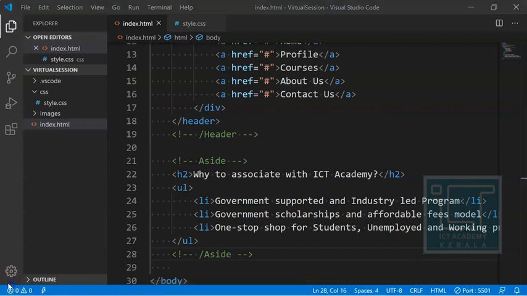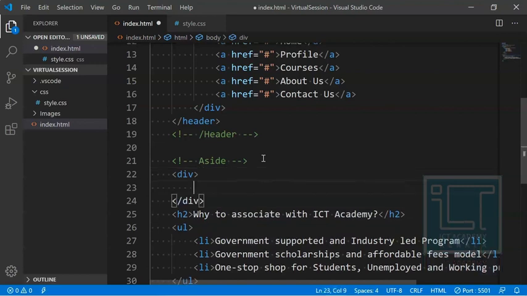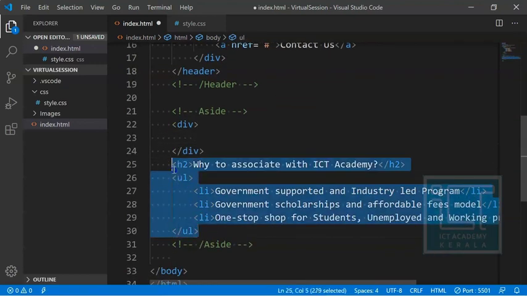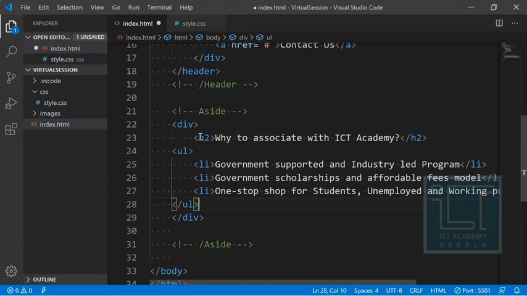Now what we need is the help of the style.css. Before going to that, I would like to put all these contents inside a single div, because giving everything which is a group in a div is a good practice. Save.